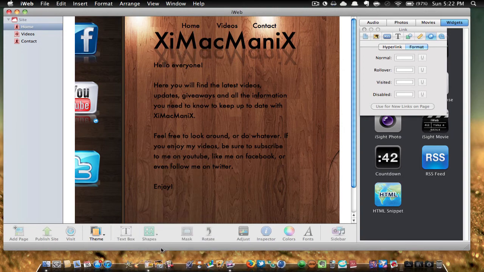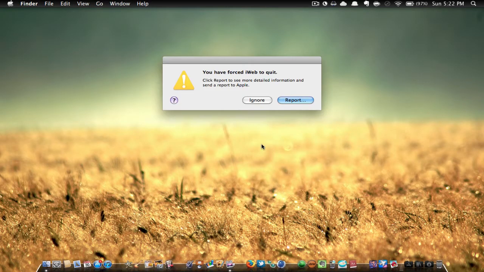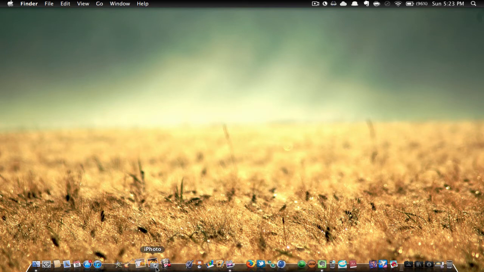But anyways, on the right side of that, I have iPhoto, which is my photo editing software. These four applications are default with the Mac iLife '11 suite. So that's pretty much it.